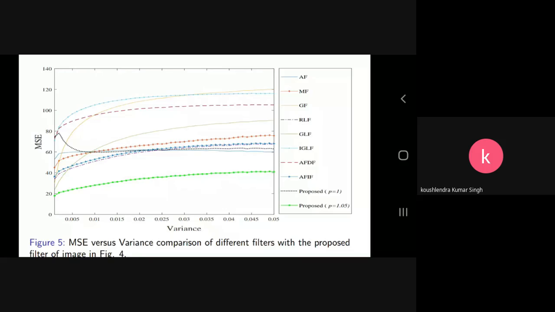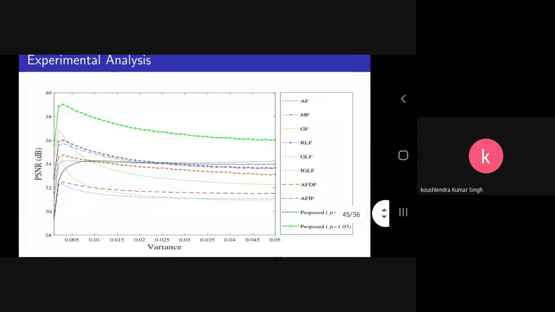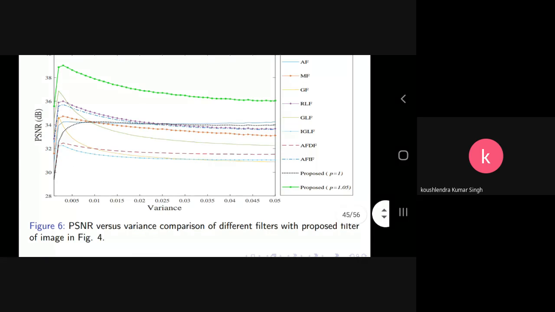So this is the one case, where the MSE versus variance plot is given in figure 5. Now see that PSNR, peak signal to noise ratio, is also plotted over here, and we also performed the simulation using all other filters with the proposed filter for P is equal to 1 and P is equal to 1.05, and see that the PSNR is the highest for P is equal to 1.05 using the proposed filters. So here also you can see that there is a huge difference between the PSNR of the proposed one and the other existing ones. So it also supersedes the findings of the other fractional filters.